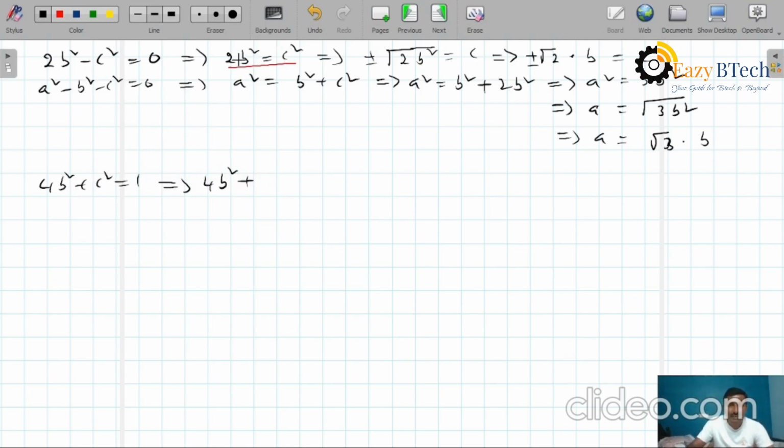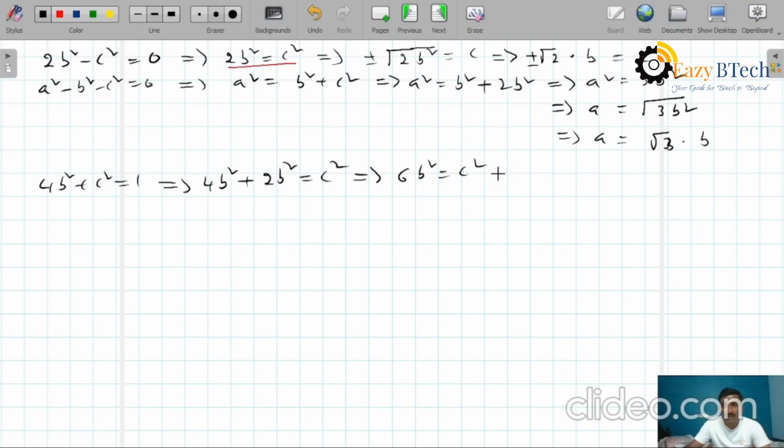See this one, c square equals to 2b square. If you add these two elements you will get 4 plus 2, 6b square equals to c square.